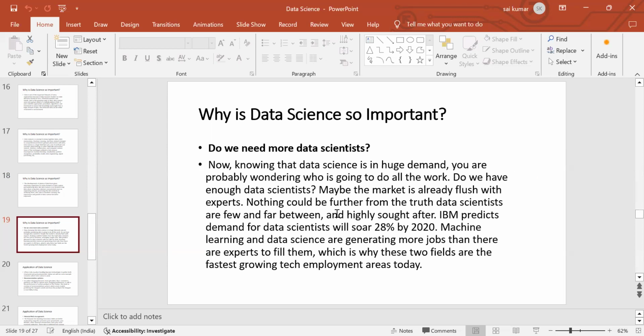Maybe in a market already flush with experts. Nothing could be further from the truth. Data scientists are few and far between, and highly sought after. IBM predicts demand for data scientists will soar 28% by 2020. Machine learning and data science are generating more jobs than there are experts to fill them, which is why these two fields are the fastest growing tech employment areas today.